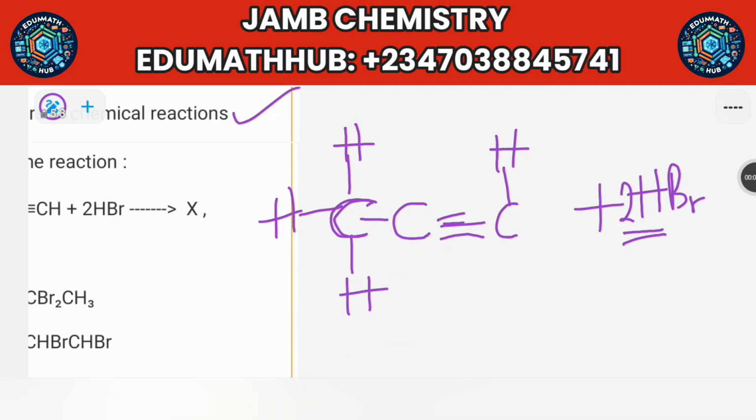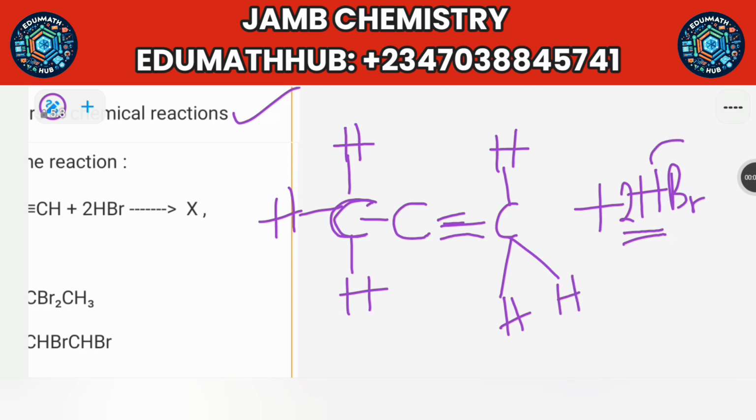I'll tell you why. This carbon can only form 4 bonds. So if you attach the hydrogen here, you're going to form 4 bonds there. But that means this carbon will not have a way to bond to this carbon again. So that means you cannot attach it to this carbon atom. So you have to attach it to this one that has just 1 hydrogen. So you're going to attach 2 hydrogen here. Just an example. 2 hydrogen will be here.